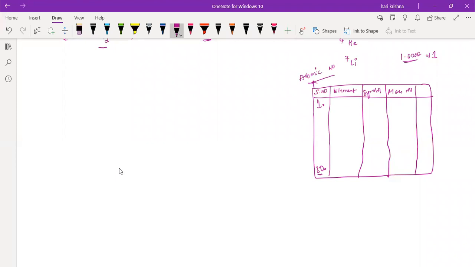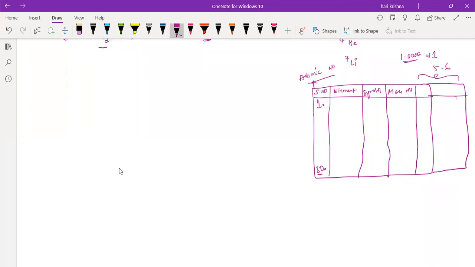If you write this one in the page, not in portrait but in landscape mode, that's better, because we want to add some more columns afterwards. In the coming chapters, we'll discuss the valency, the number of protons, electrons, neutrons and all. So write this tabular column in landscape mode. You should not draw the tabular columns again and again. Don't fill the complete page with only these columns. Leave some space, at least half a page. Again, we have to add some 5 to 6 columns here, so the columns I will add afterwards.